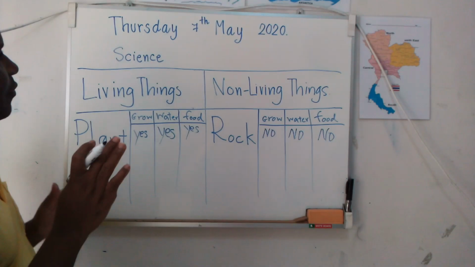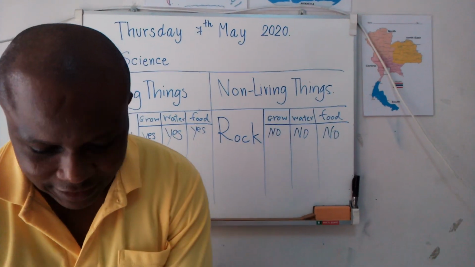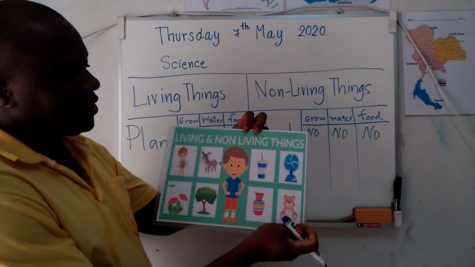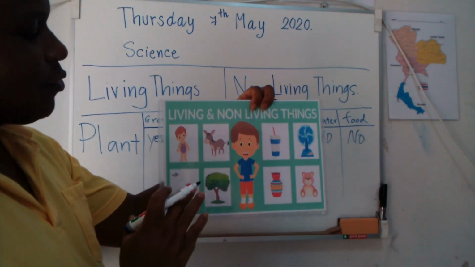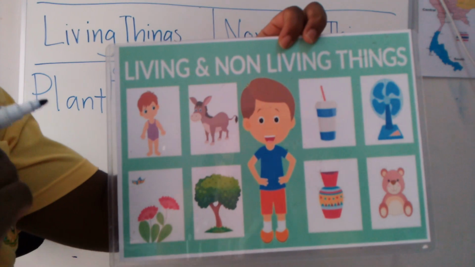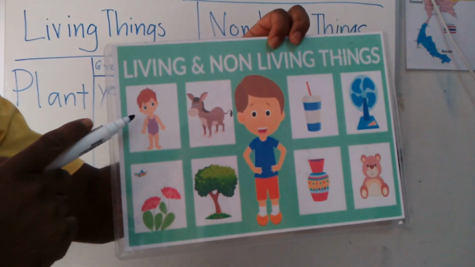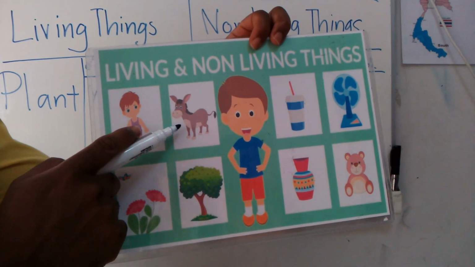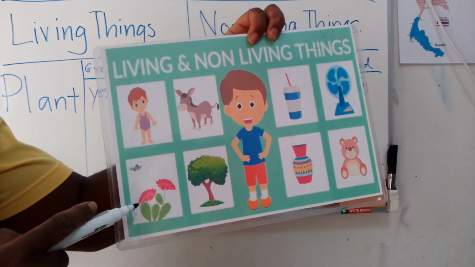So now, when you look at this thing, I give you an example, and I hope you will understand what I'm trying to explain. But when you look at this picture, you see the most important things I want you to understand about these living things and non-living things. Look, this is human being, is living things. This one is camel, is what? Living things. This is flower, is living things.